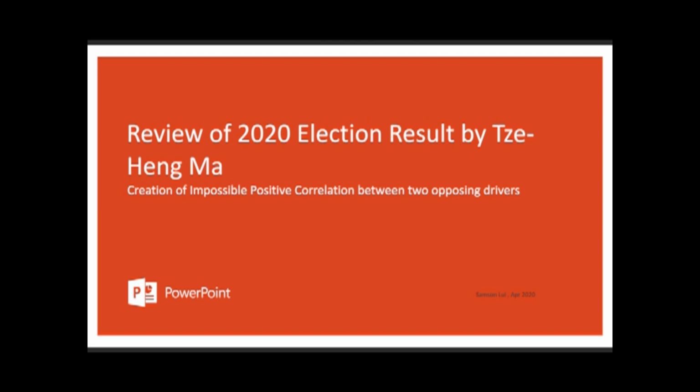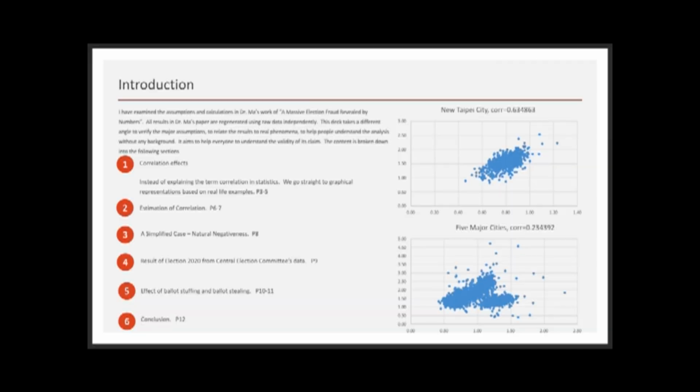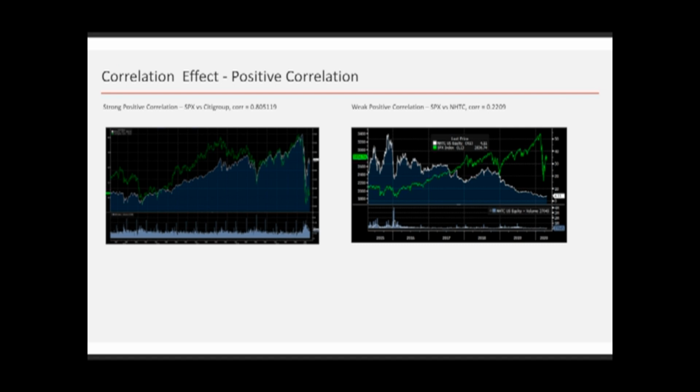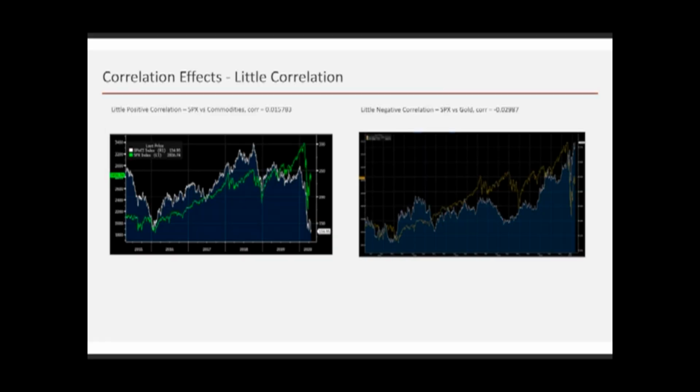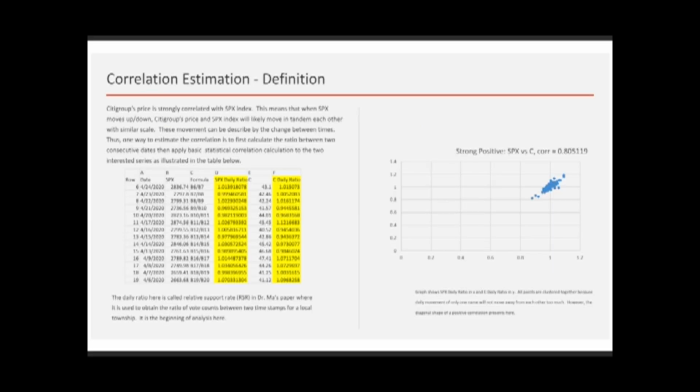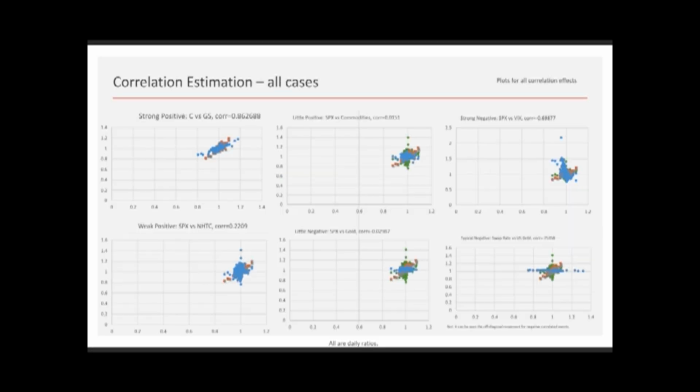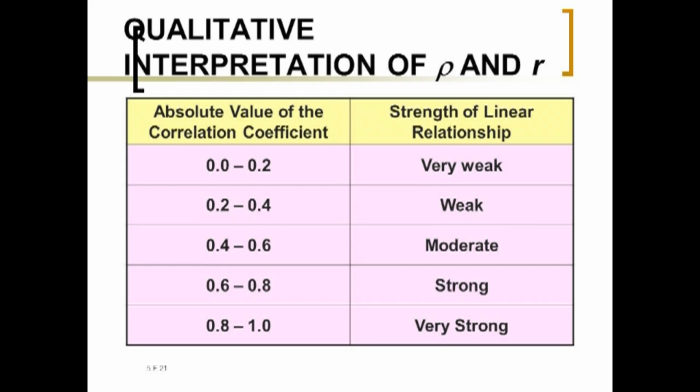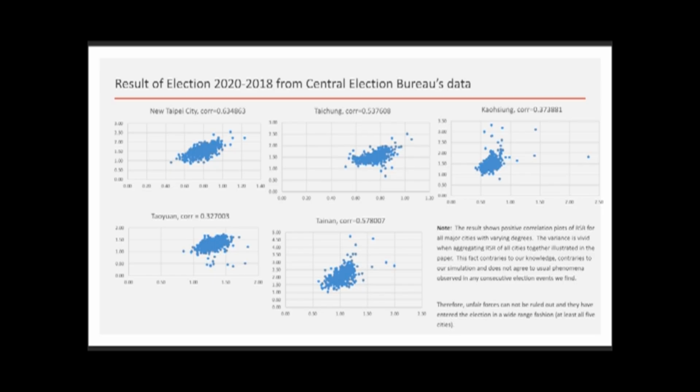In Dr. Samson Liu's peer review of Dr. Ma's report, he's first defining what a positive and negative correlation are. I'm not going to go through it, but you can download the PDF file from the Google Drive that I'll have linked in the description. So this is a chart of the correlation coefficient and a corresponding adjective that we use to define the strength of the linear relationship. So on this page, we can see all 5 cities' correlation coefficients and the KMT's RSR compared to the DPP RSR on the y-axis.